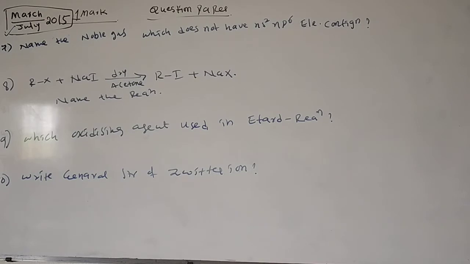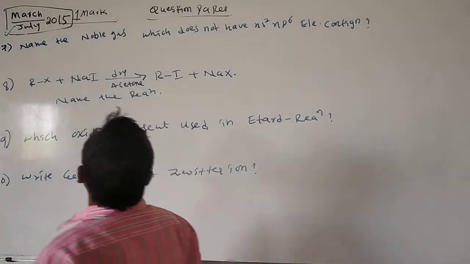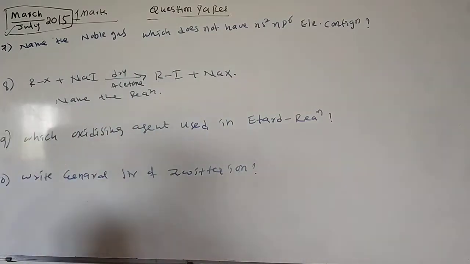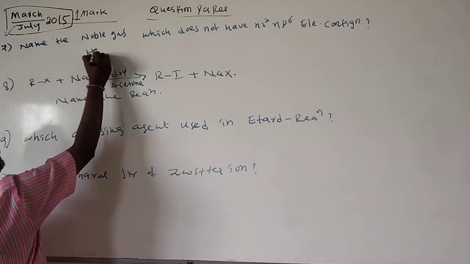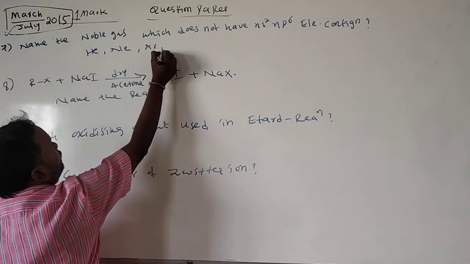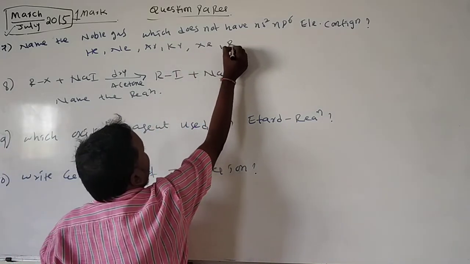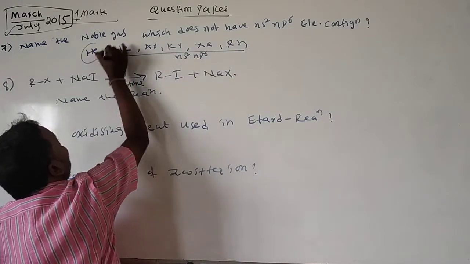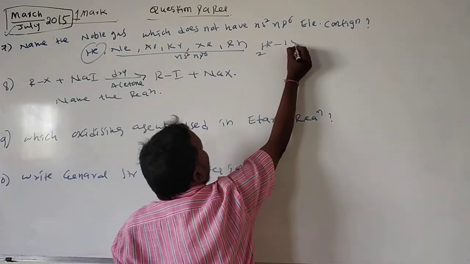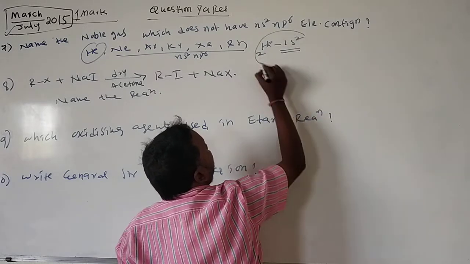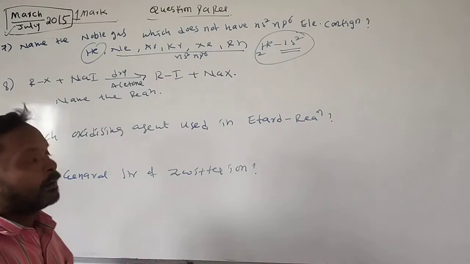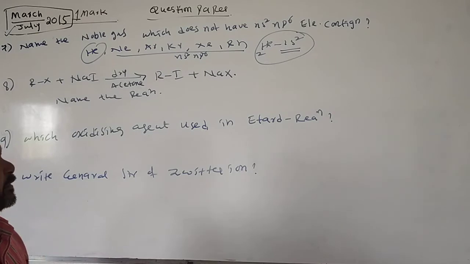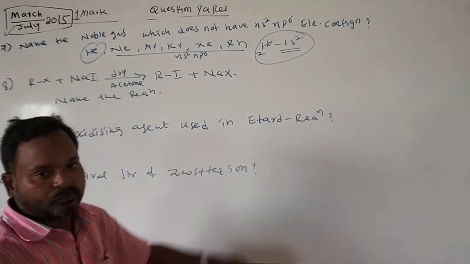Next, in continuation, 7th question. Name the noble gas which does not have ns2 np6 electronic configuration. Noble gases are helium, neon, argon, krypton, xenon, radon. These all have ns2 np6 electronic configuration. Helium has atomic number 2, electronic configuration 1s2 only. So helium does not have ns2 np6 electronic configuration.